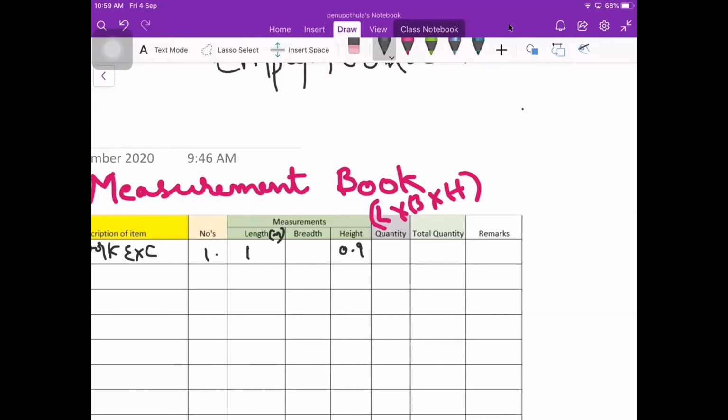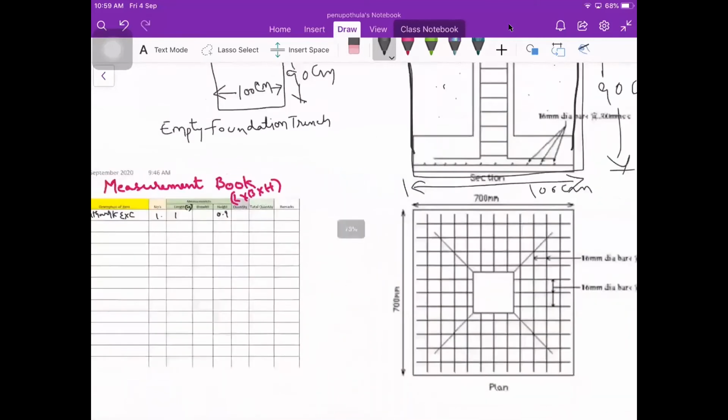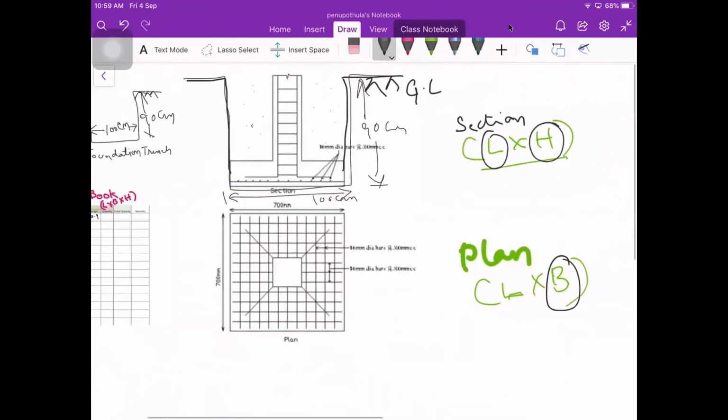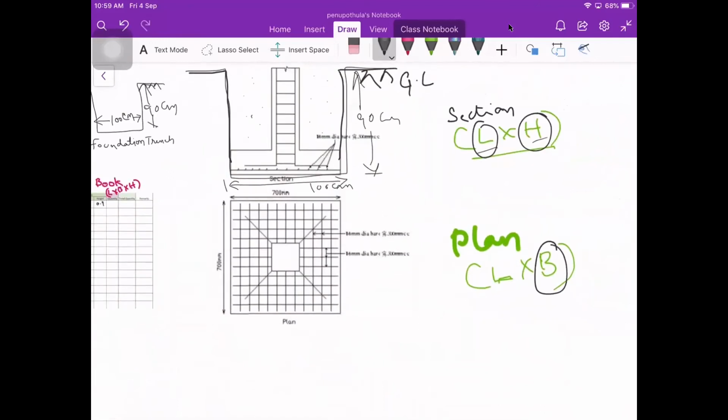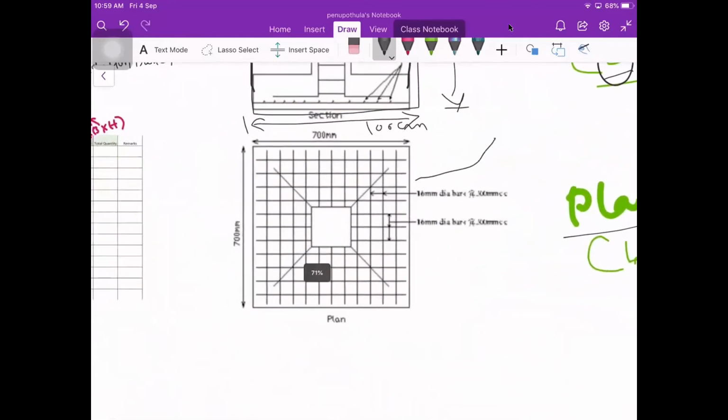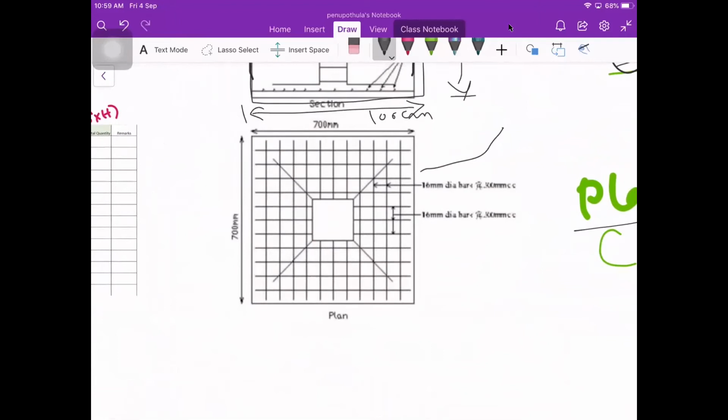Okay, and then the breadth. Do you remember, from the cross section we will obtain length and height, and from the plan of the building we are going to get the breadth. So in the top view, where we have the plan, the length we consider as 100 centimeters.